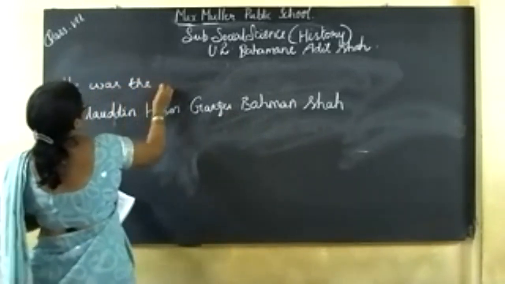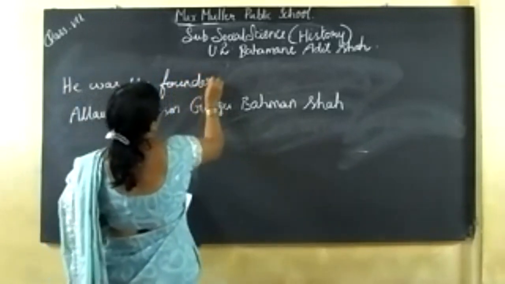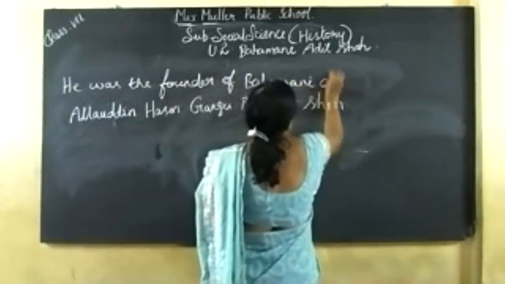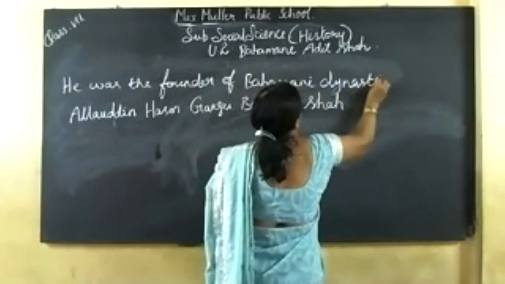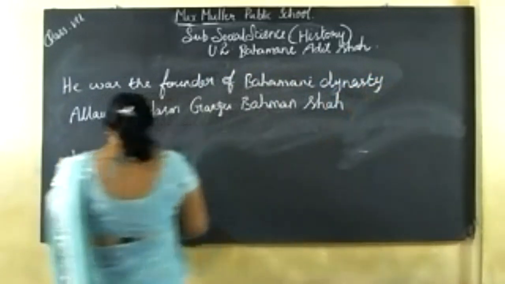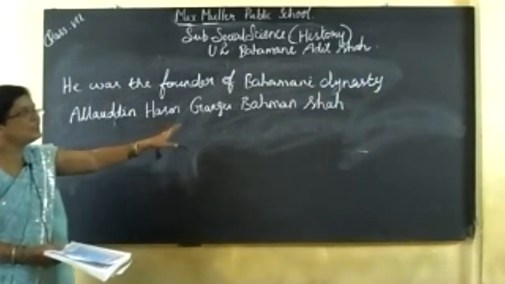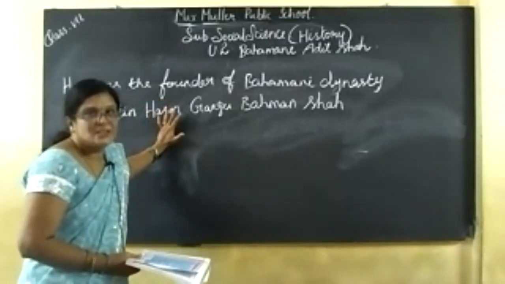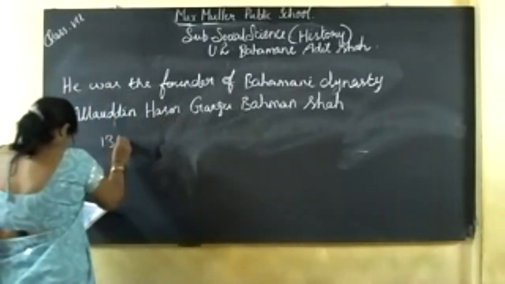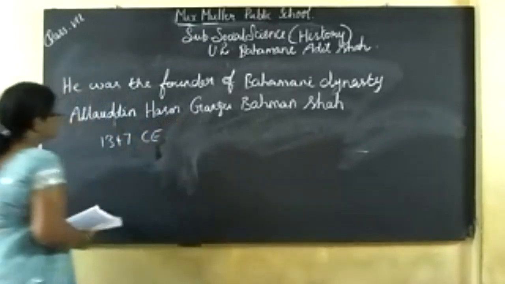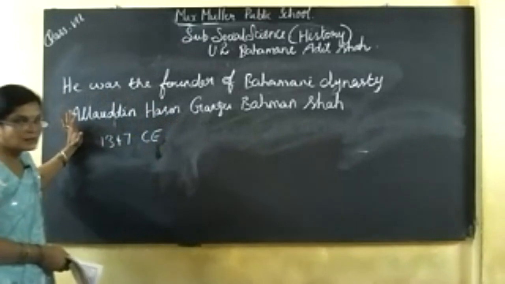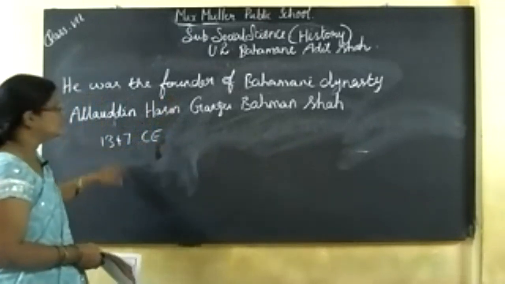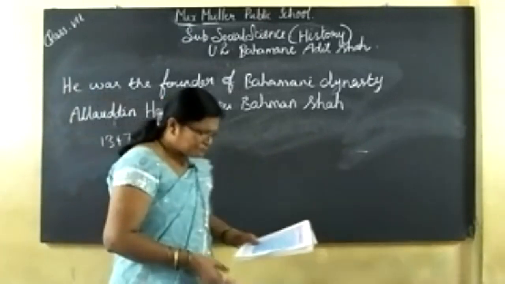Who was the founder of the Bahmani dynasty? Alauddin Hasan Gangu Bahman Shah. He was the founder of the Bahmani dynasty. So when was it founded? 1347 CE. The Vijayanagar Empire, 1336. The Bahmani dynasty, 1347.